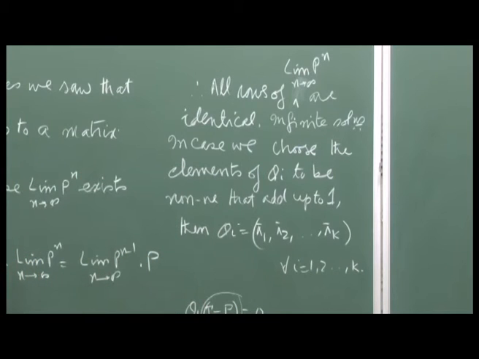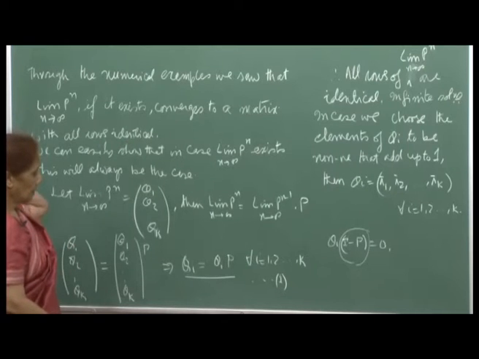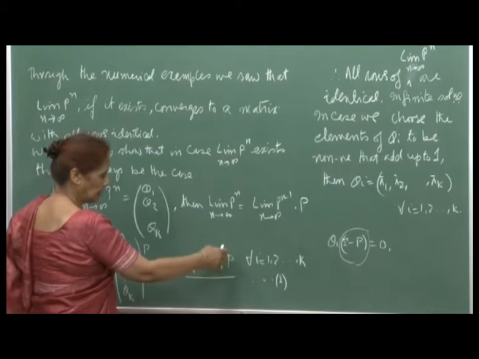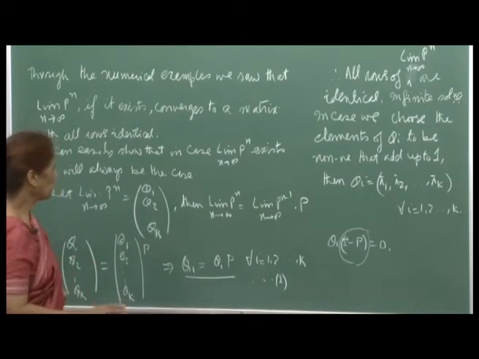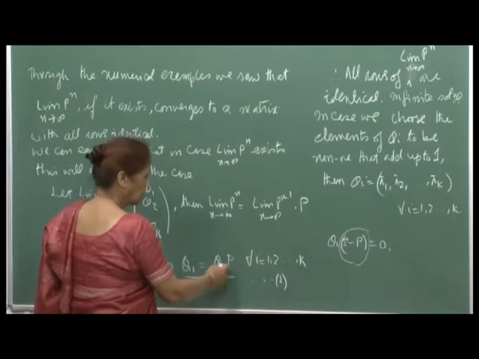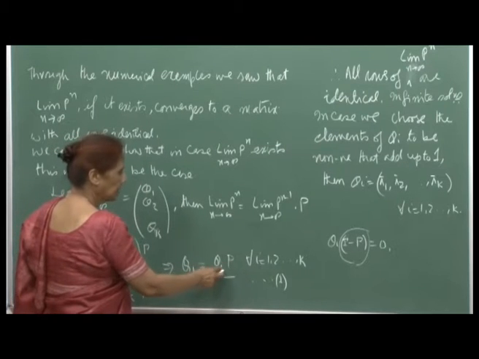Now, if you want to solve for this, we can see that immediately. The rows of P have the property, because it is a transition matrix, that all rows add up to 1, and therefore the system is singular, so you will have infinite solutions.